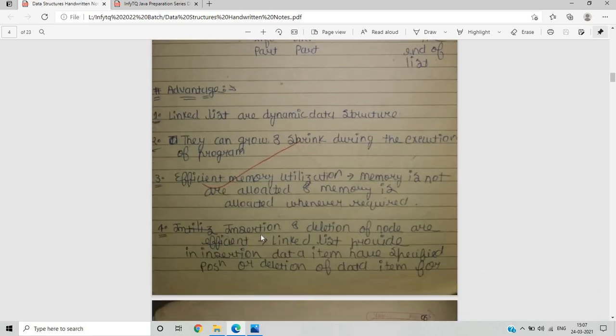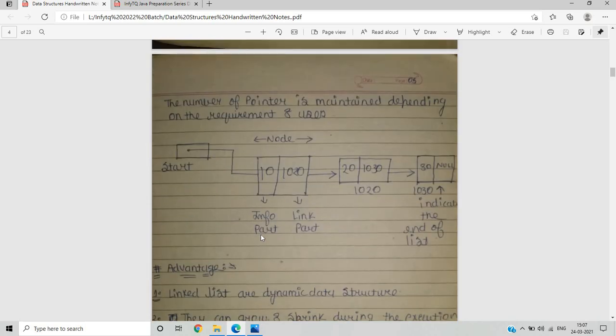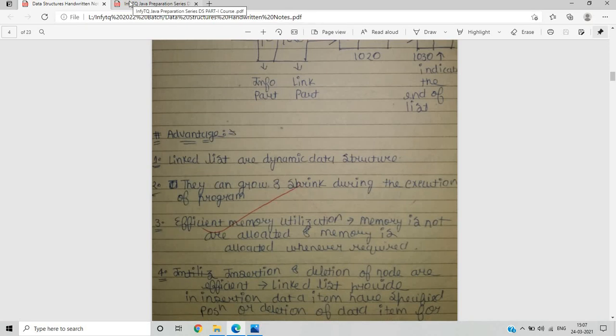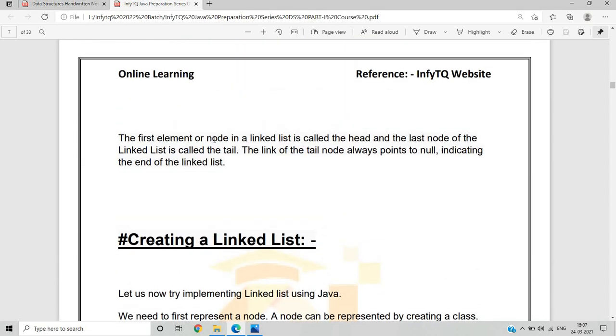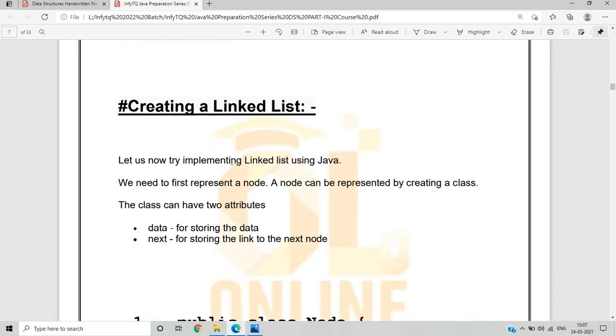What are some advantages and disadvantages of a linked list? You can refer to these handwritten notes. They are only 23 pages, but they have sufficient information. The first element or node in a linked list is called the head, and the last node of the linked list is called the tail. The link of the tail node always points to null, indicating the end of the linked list, because there is no value pointing to a next node.